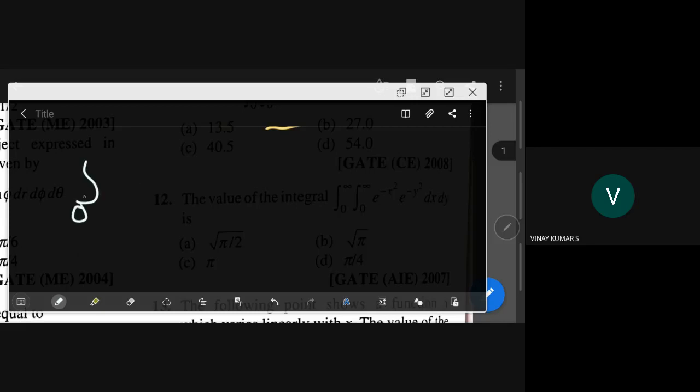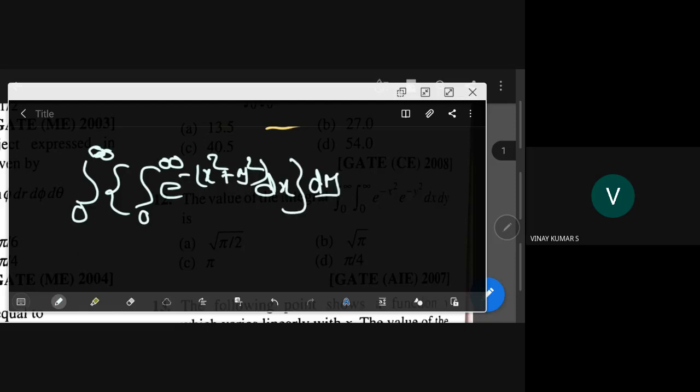Integral 0 to infinity, again 0 to infinity, first with respect to x, e power minus x square into e power minus y square is e power minus of x square plus y square, dx then dy.